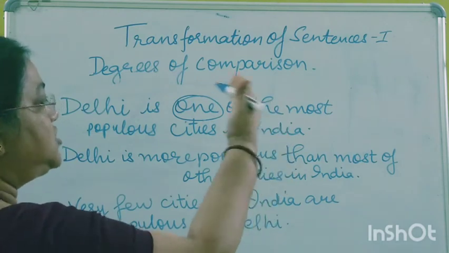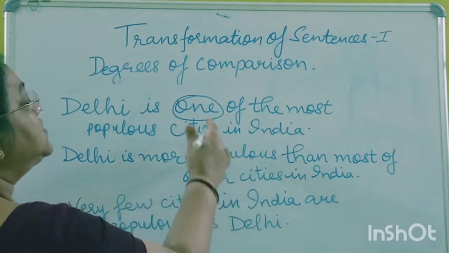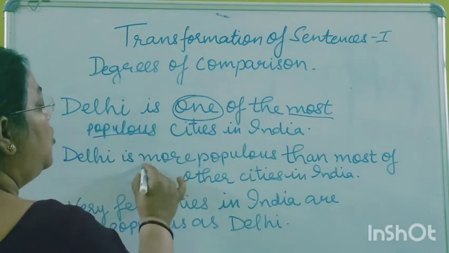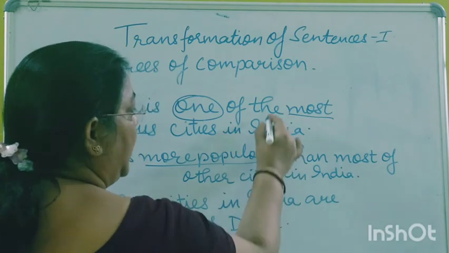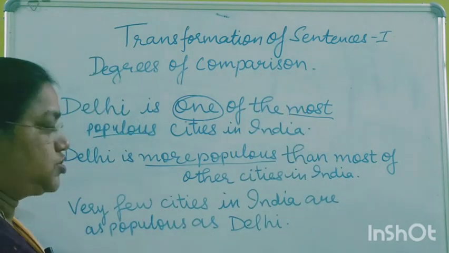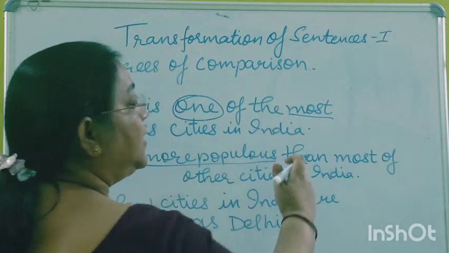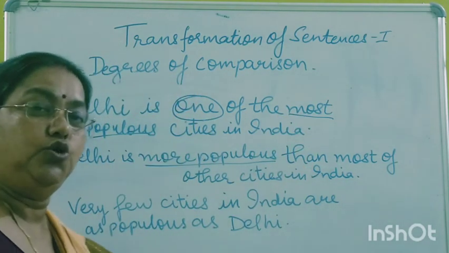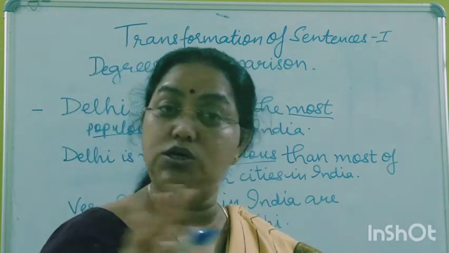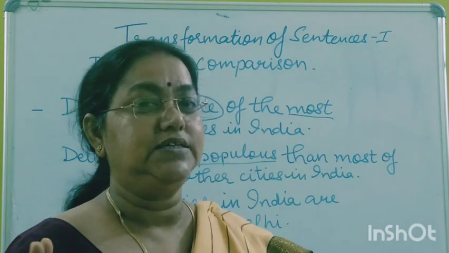So when we are changing, Delhi is more populous, as you know, instead of most populous, now more populous, and the is removed, than is used. Delhi is more populous than. Now in that sentence we had used any other boy, because no other boy was there as good as he.